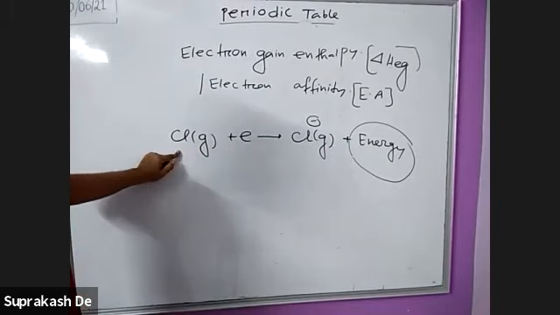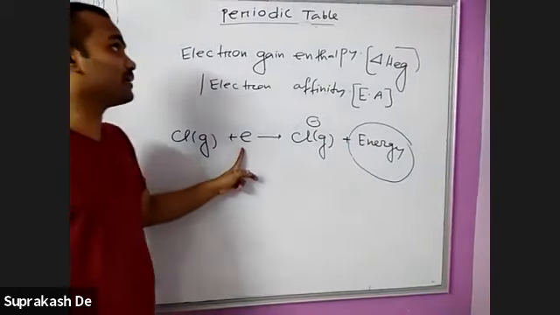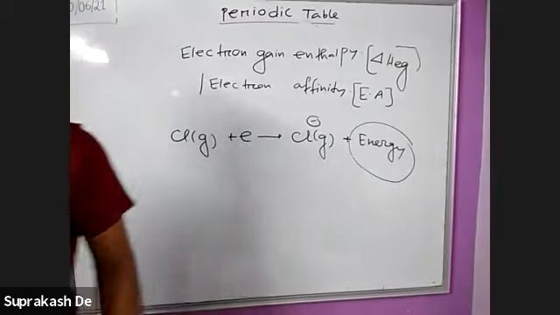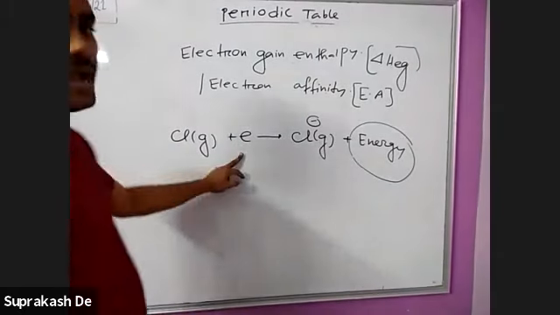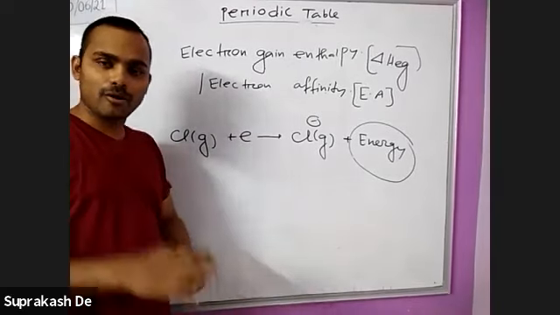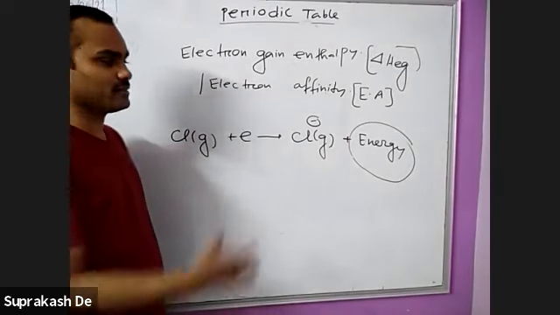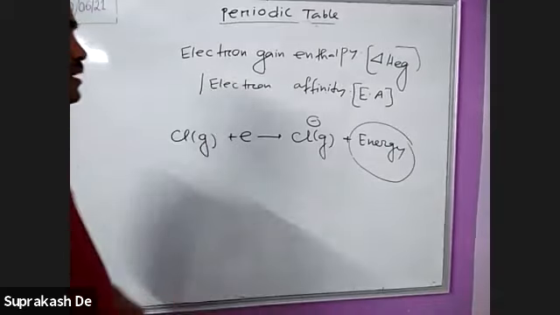When one isolated gaseous atom takes one electron and forms an anion, the amount of energy released is called electron gain enthalpy.